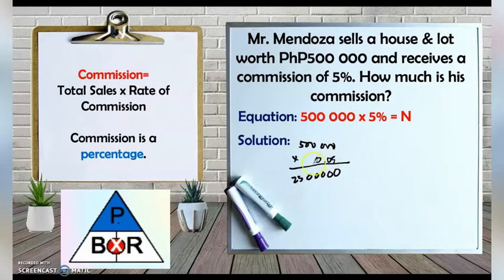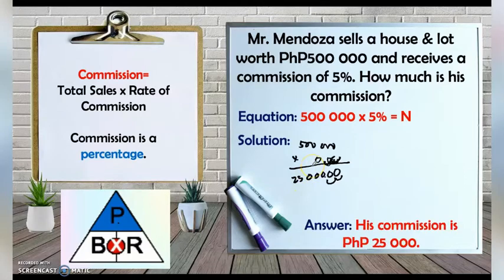The next digits are 0, so no need to multiply that, because it will still be zeros. So we'll just have to count the decimal places. We have 1, 2. So from here, 1, 2. We just have to move 2 places also. So our answer here is the commission is 25,000 pesos.